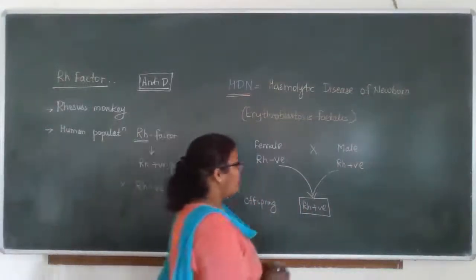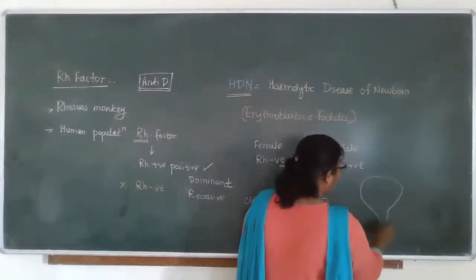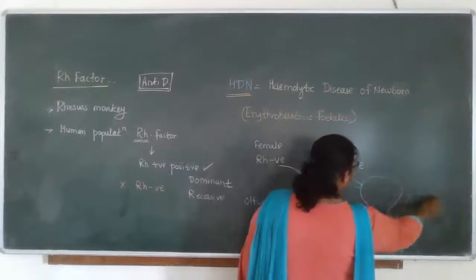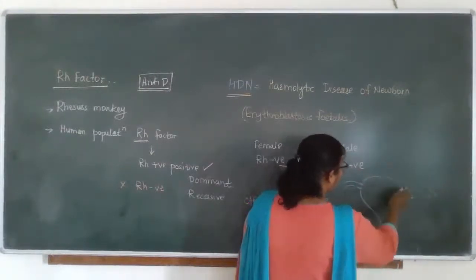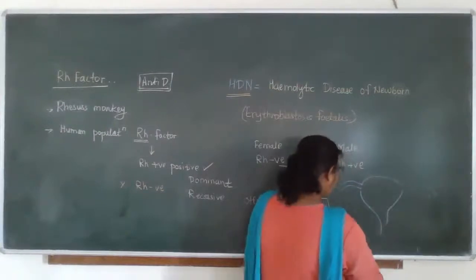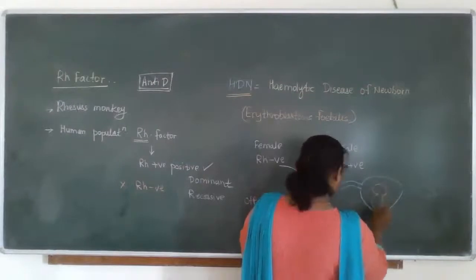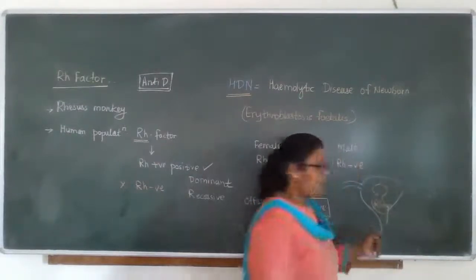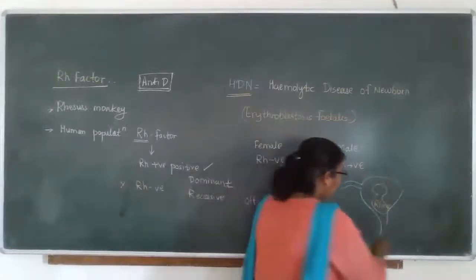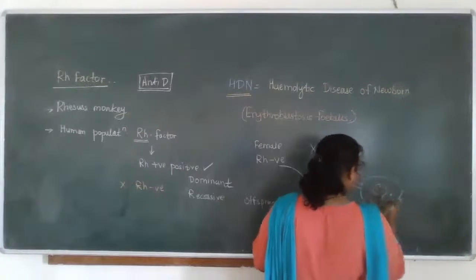So while developing, suppose this is the womb, I'm just drawing the womb, and in the womb the baby is growing, and this baby is Rh positive. Some blood cells can go via the placenta.